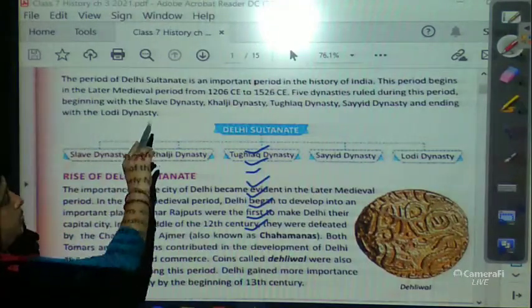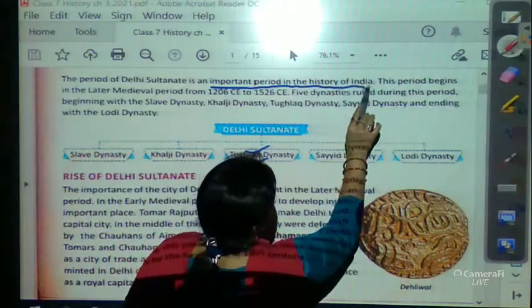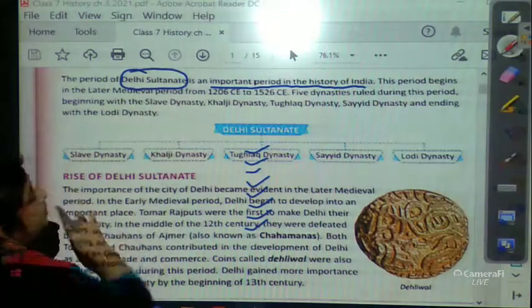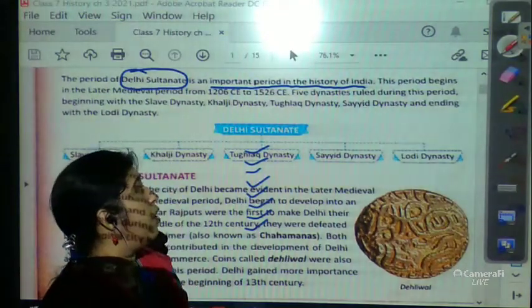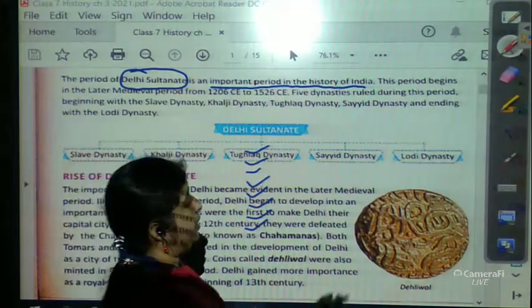The period of Delhi Sultanate is a very important period in the history of India.